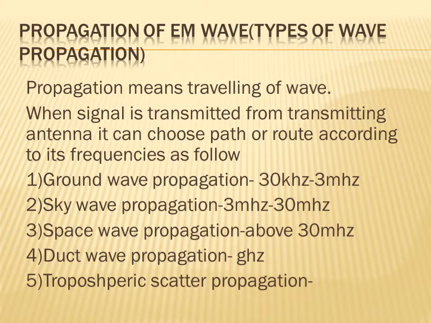First we see the meaning of propagation. The meaning of propagation is the traveling of a wave. When a signal is transmitted from the transmitting antenna, it chooses a path or route according to its frequency. There are three main basic paths.